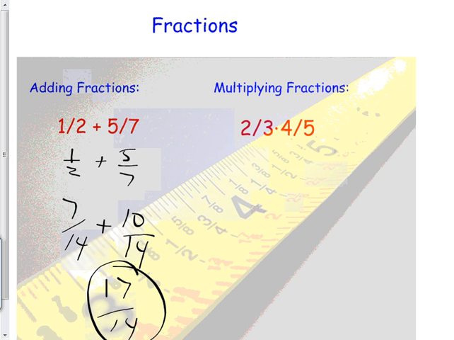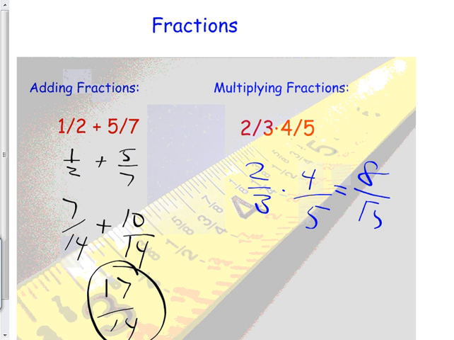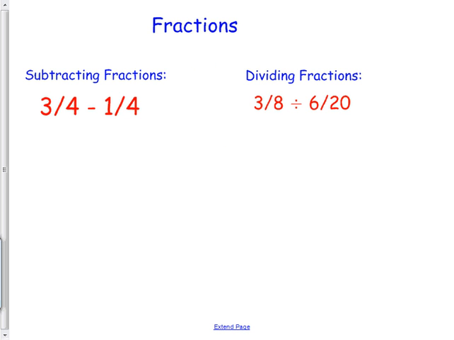If I had 2/3 times 4/5, these are the easiest kind in the world. As long as you line them up right, you multiply across the top and across the bottom, and you're done. That's very simple. Now if I wanted to do some canceling ahead of time, like if this was a 14 and this was an 18 or something, you can do some canceling ahead of time. That makes these a little easier, but in this case, it's so simple. It'd just be 8/15, done. Just multiply across the top and the bottom. Multiplying fractions is awesome. Subtracting fractions is exactly like adding them. Let's not waste the time. Simple. Dividing fractions is so hard that I don't think you should ever do it.